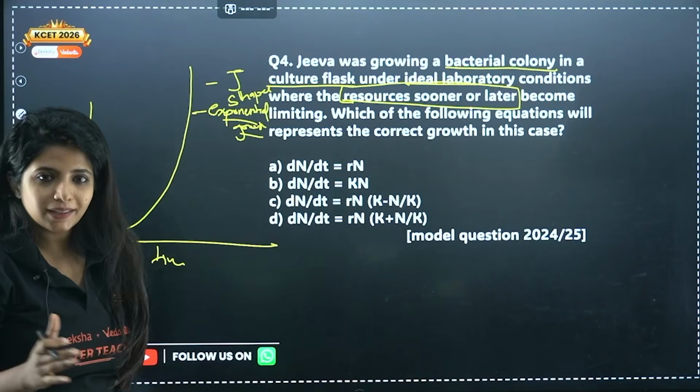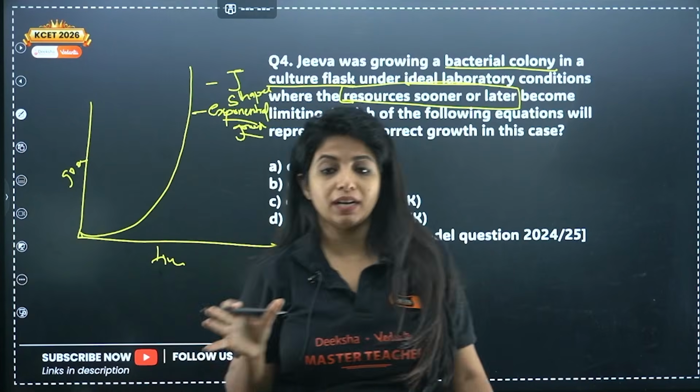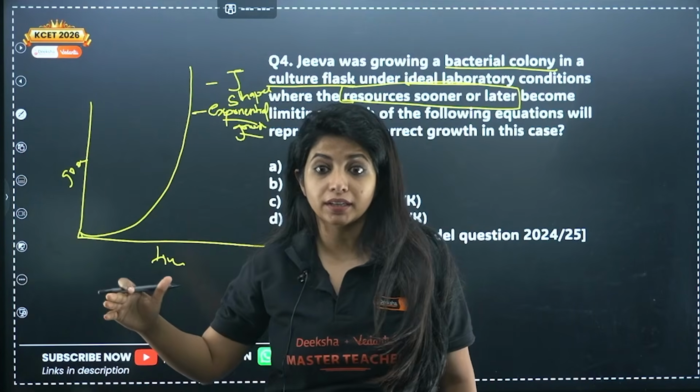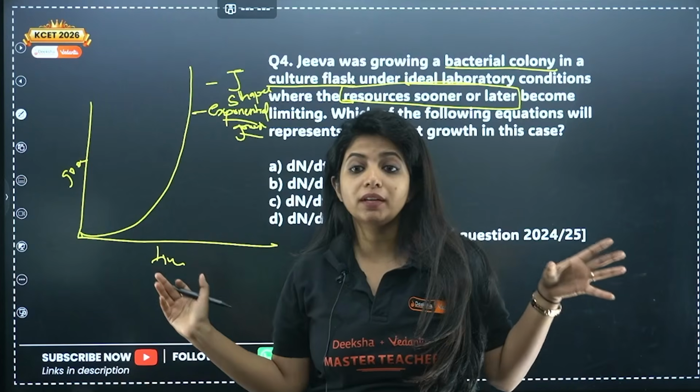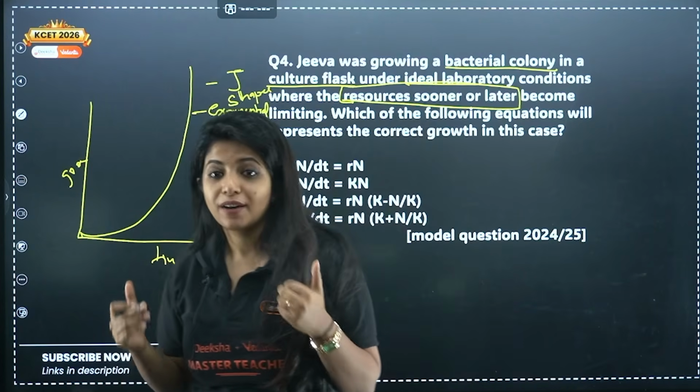Now, usually in nature all the resources are in limited quantity. That is why we fight for resources. That is why not all organisms flourish. Only the one which is fittest is able to survive. Why?